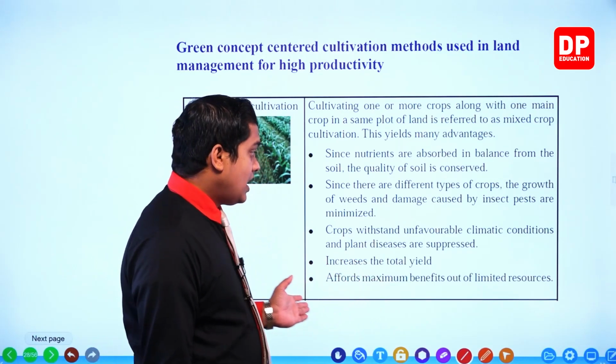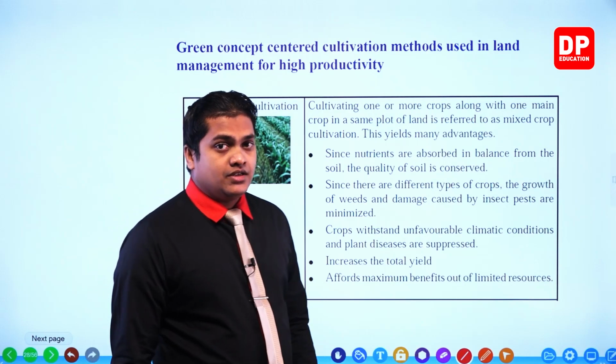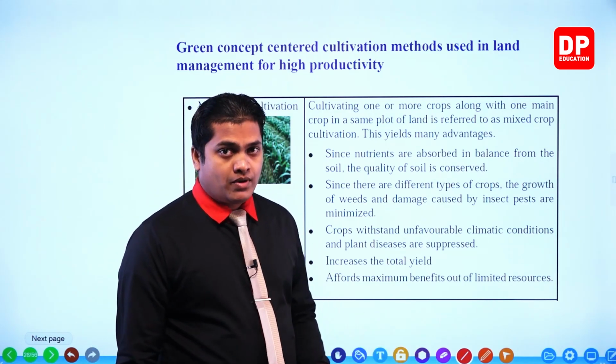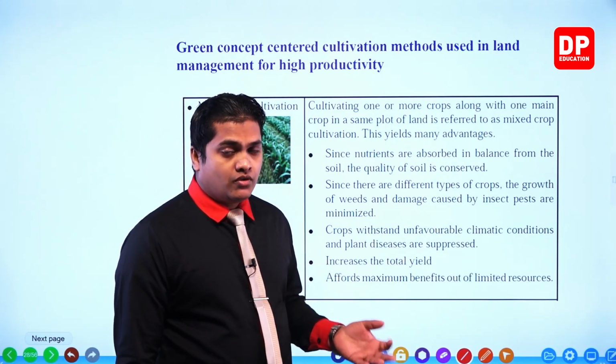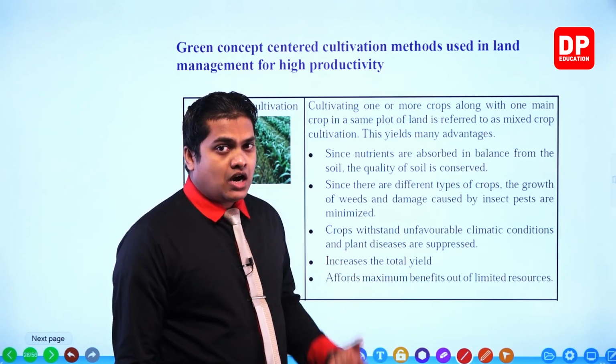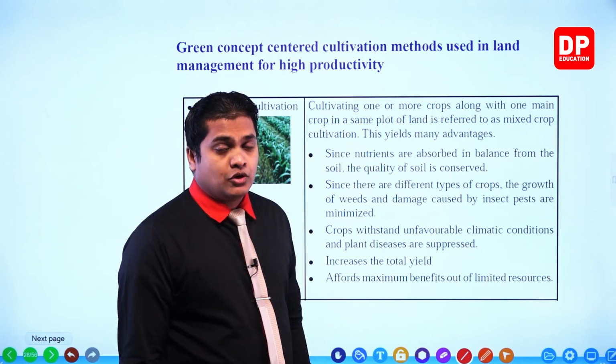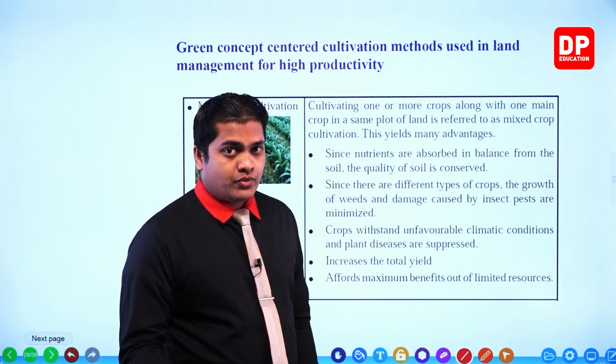This is another advantage. Then the next one, increases the total yield. So you know that there are two or more plants over there. So all of these plants are going to provide us with the yield. So the harvest or the yield is going to double at this time, double or triple. According to the number of crops, it will increase.